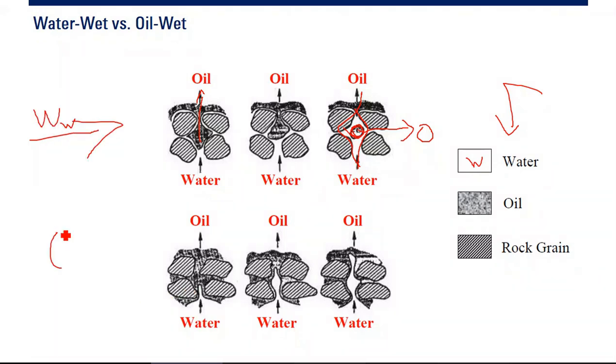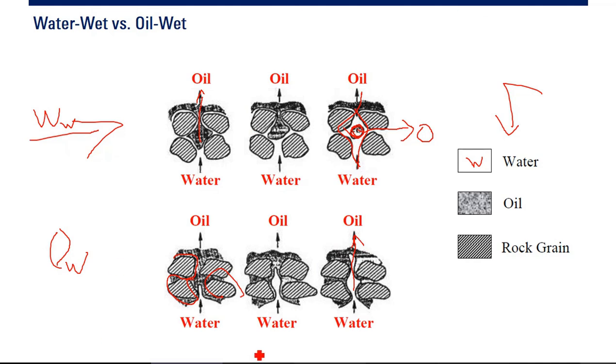This is for oil wet. So for oil wet, you inject water and you see the oil spread on the rock surfaces, right? Okay, and then the water creates a channel there. And if we have a continuous water channel, the oil flow will stop.